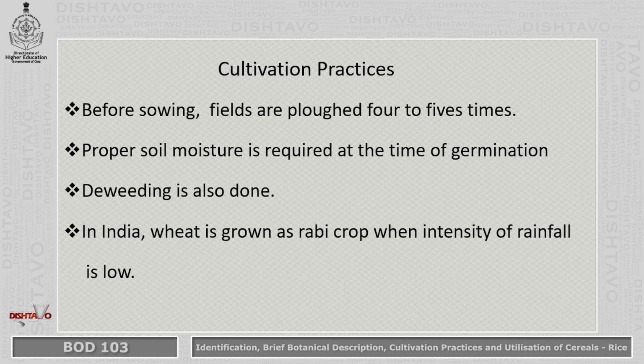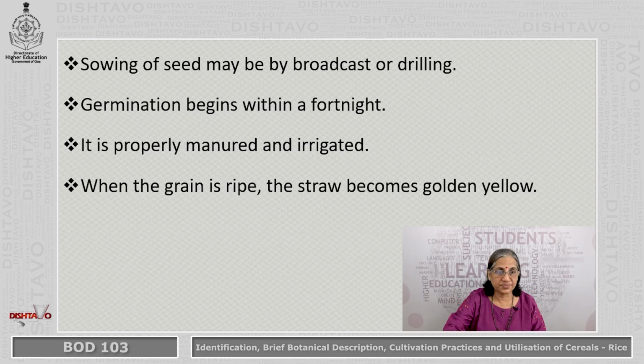In India, wheat is grown as a rabi crop when the intensity of rainfall is low. Sowing of seed may be by broadcast or drilling. Germination begins within a fortnight after sowing. It is properly manured and irrigated. When I say properly manured, it means either cow dung manure or the manure as per the soil requires.